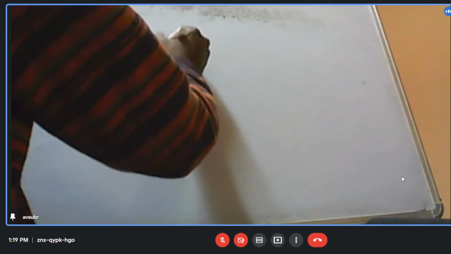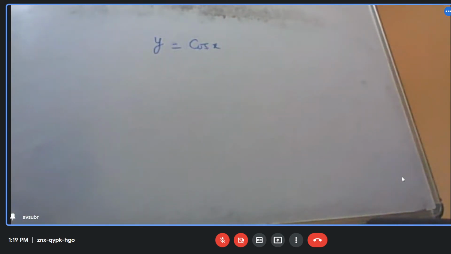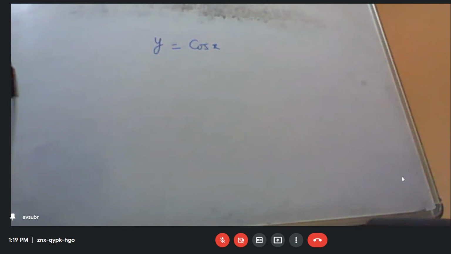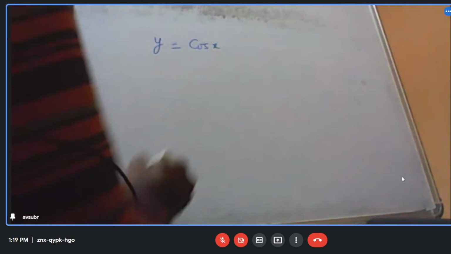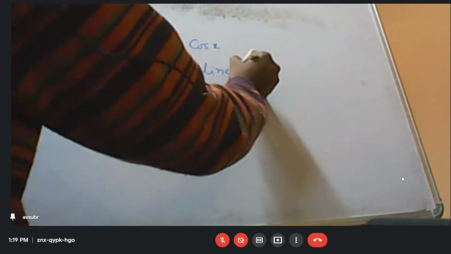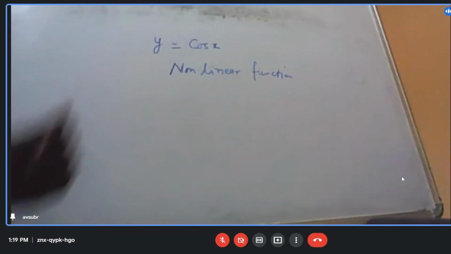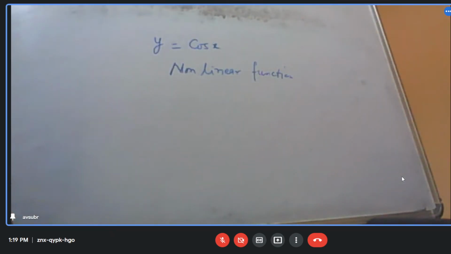Now what I do is take another plot. y is equal to cos x. Is it a linear function? No, sir, it is a non-linear function. All right.